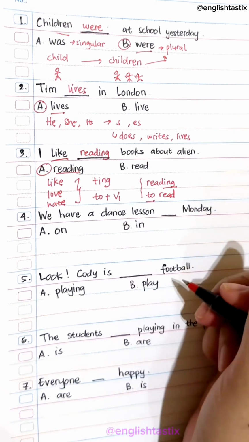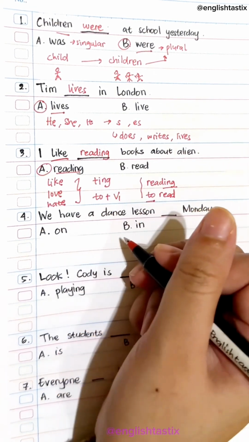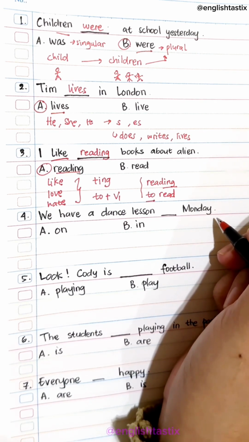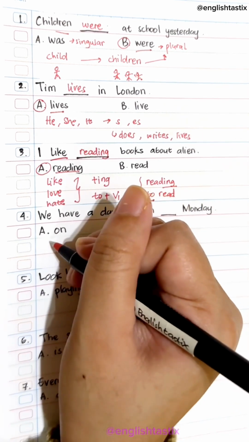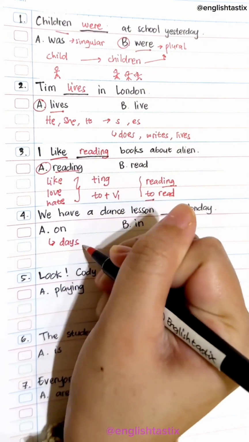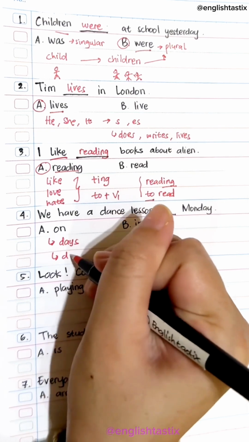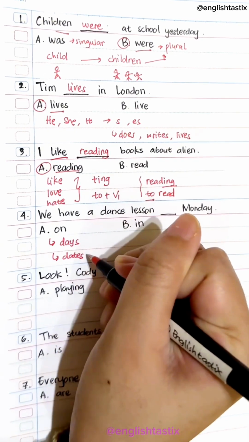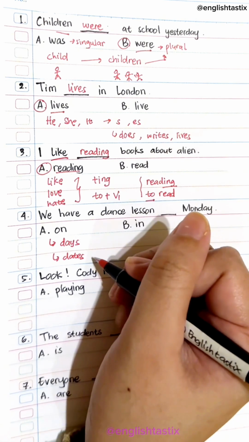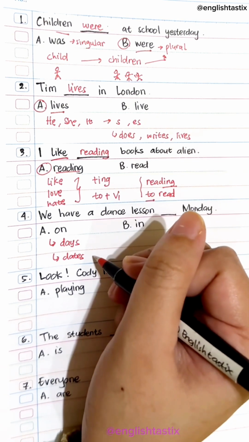Next, we have a dance lesson blank Monday. Okay, on or in? On is used for days and on is also used for dates, like on Saturday, on January 1st, alright?